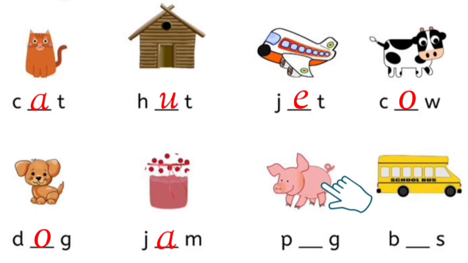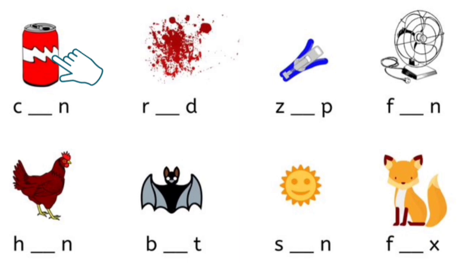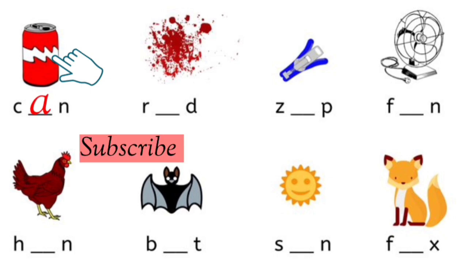Look at the next picture. Which letter is missing? I. P-I-G. Pig. Look at the next picture. Which letter is missing? U. B-U-S. Bus. Look at the next picture. Which vowel is missing? A.